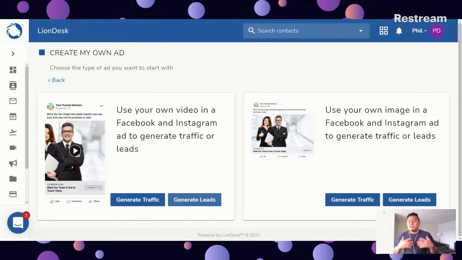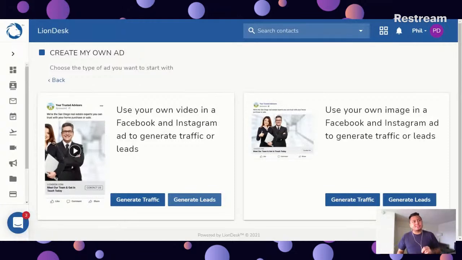You can send them an email. You can send them a text message. So super simple. You can create your own ad using one of these blueprints. You can create an ad using a video that you have or a listing that you have, right? Everybody has access to these blueprints. So check out the ad portal and start creating your ads today.